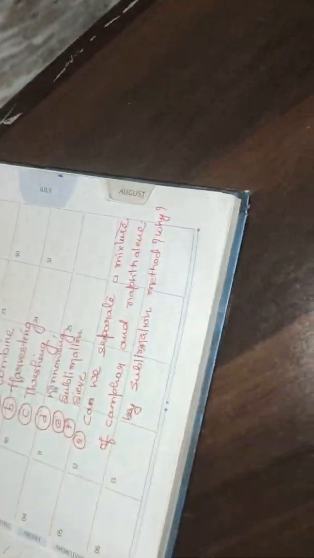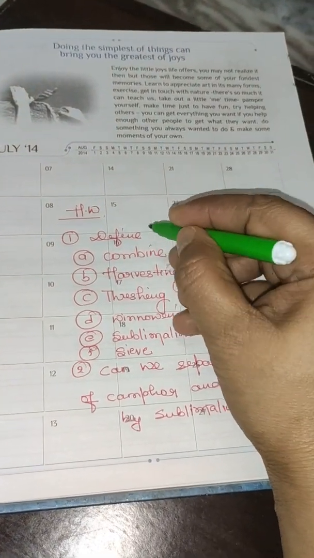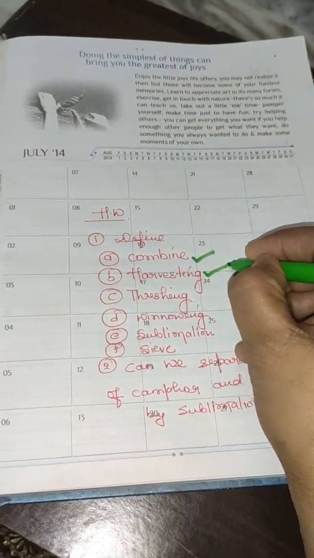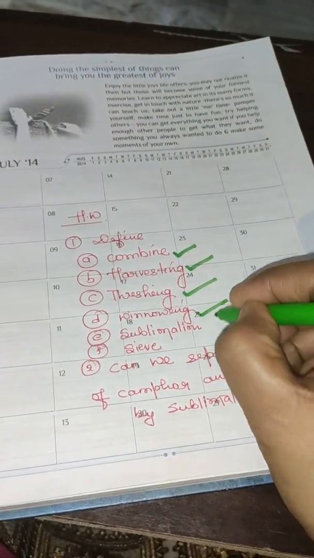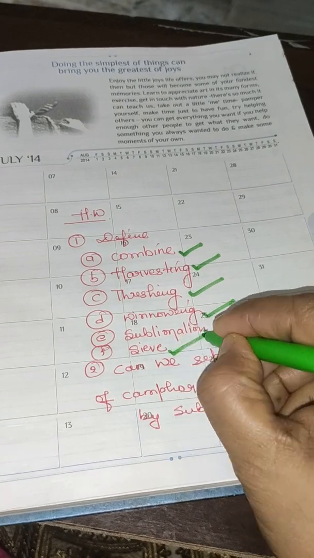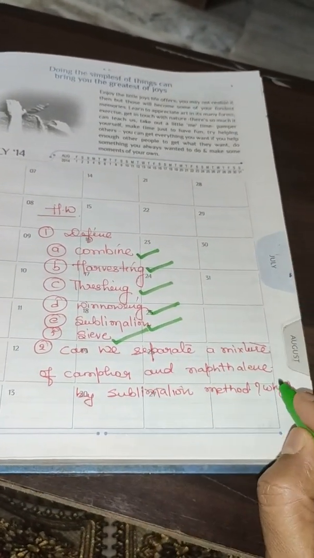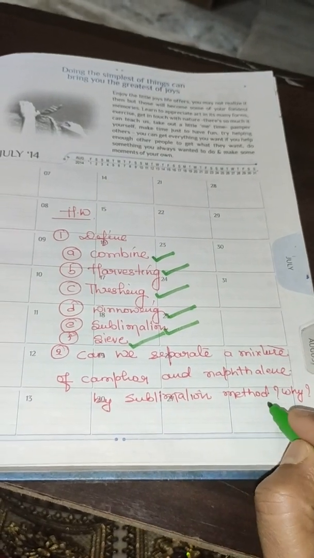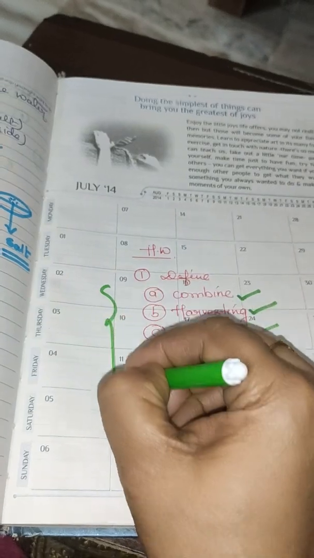Okay, now this is the time for the homework. Note down the homework. Question one: define combine harvesting, threshing, winnowing, and sublimation. Question number 2: Can we separate a mixture of camphor and naphthalene by the sublimation method? If yes, why? If no, why? Do this homework in your homework copy.